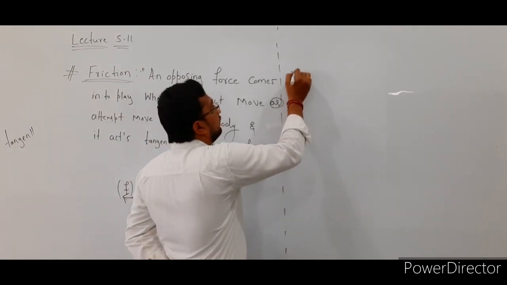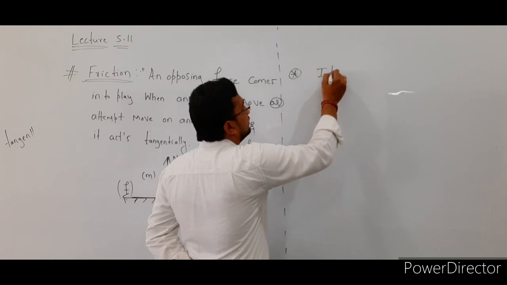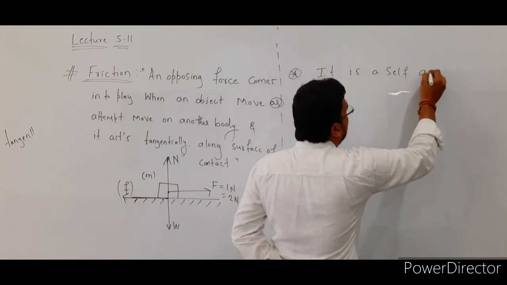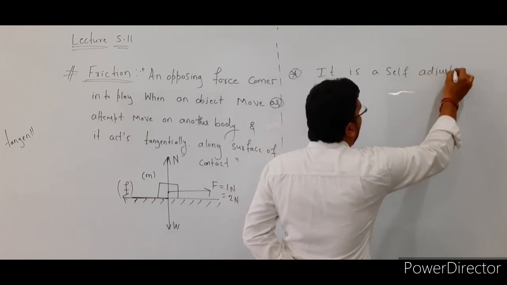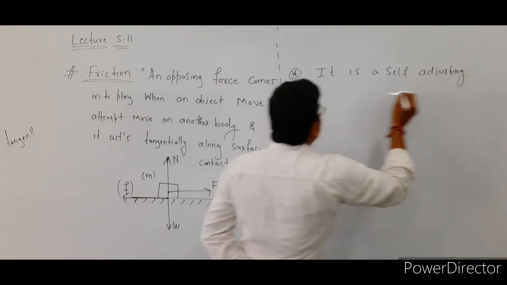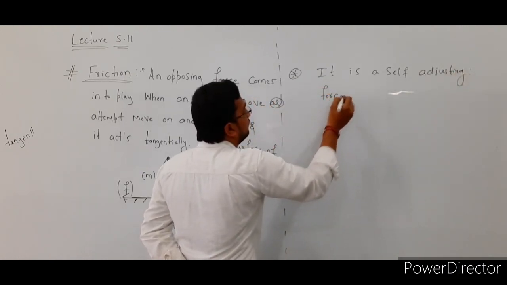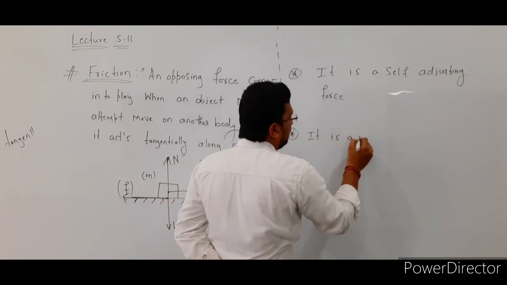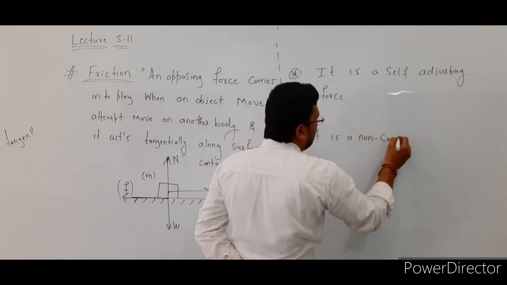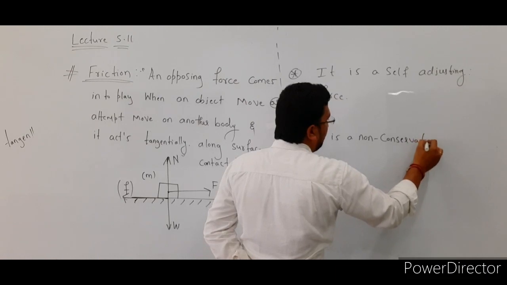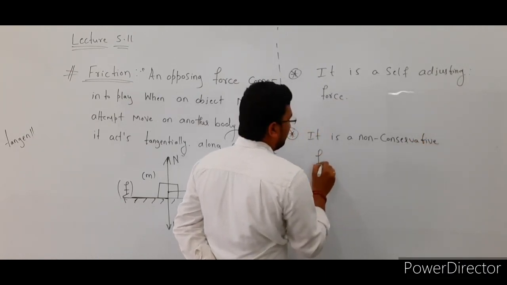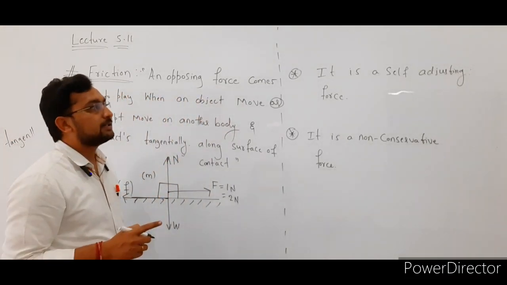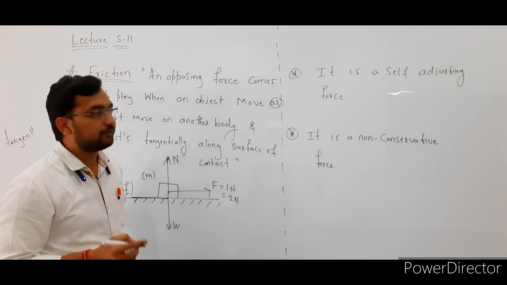And here, friction is a self-adjusting force. The next one is that it is a non-conservative force. See, the first point is that it is a self-adjusting force. Okay, see here.